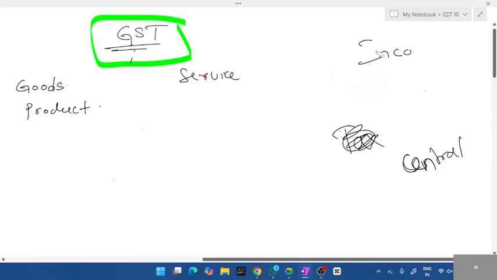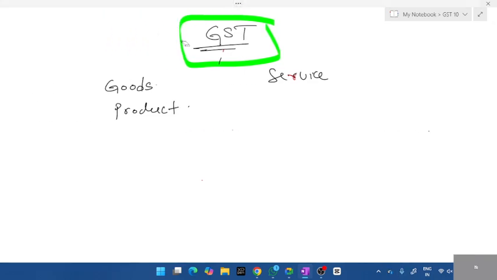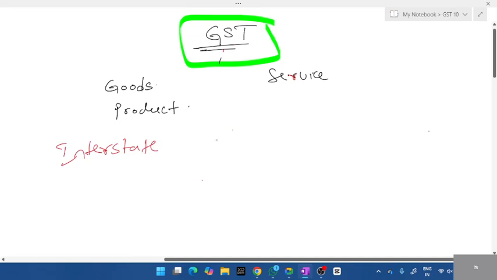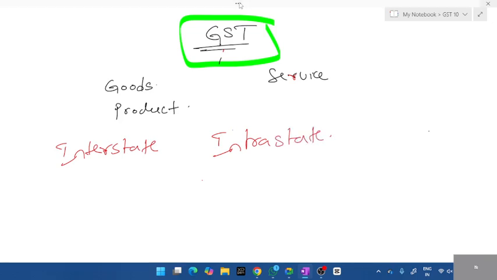Now, based on this, there are terms called interstate and intrastate. What do you mean by interstate and intrastate? Tell me the difference.